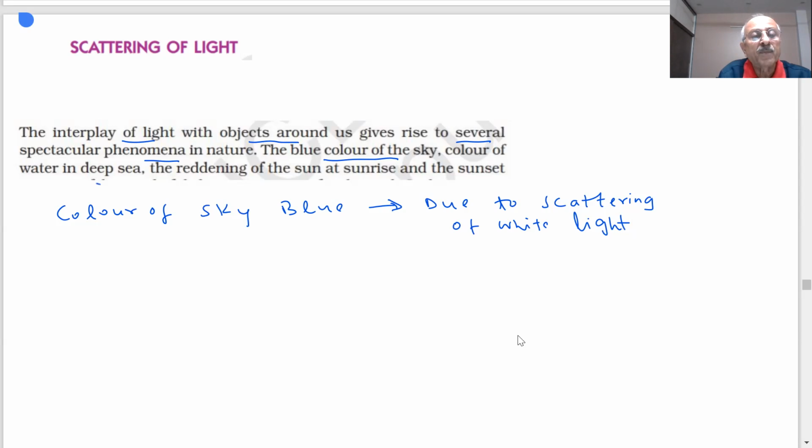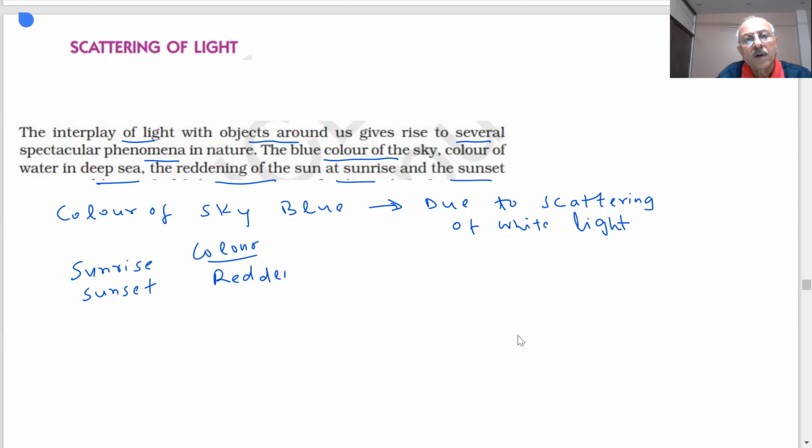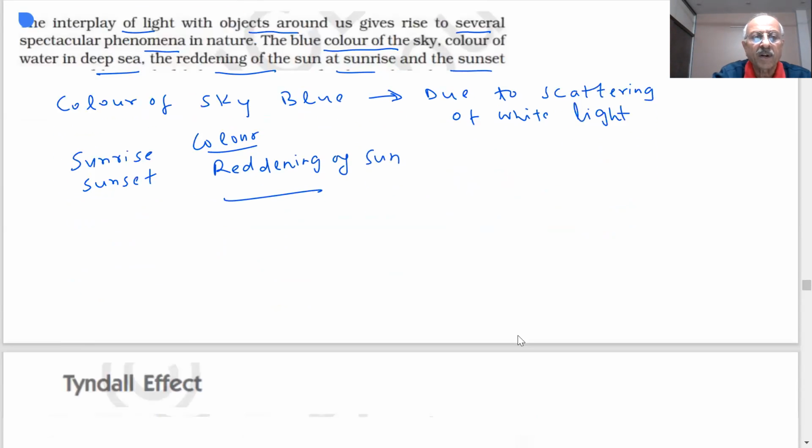Then the color of water in deep sea, the reddening of sun at sunrise and sunset. These are some of the colors which we see. What do you see at sunrise and sunset? What is the color which you see? Reddening of the sun. Actually, is the sun red? No, it is based on what colors are scattered and what we see. Let us see.